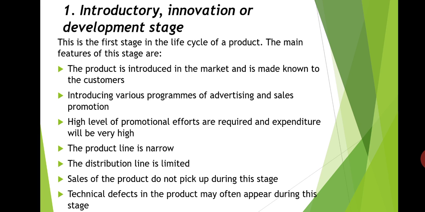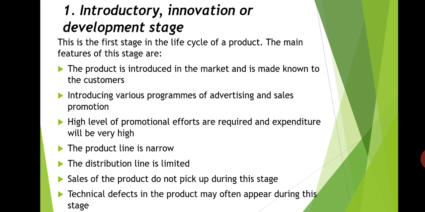The product line is very narrow, and also the distribution line is limited. That means limited distribution programs are there in this first stage, that is, in the introduction stage. And the sales of the product do not pick up during this stage, right? As we know, this is the first stage, the introduction stage. Here the sales of the product are very low, right?